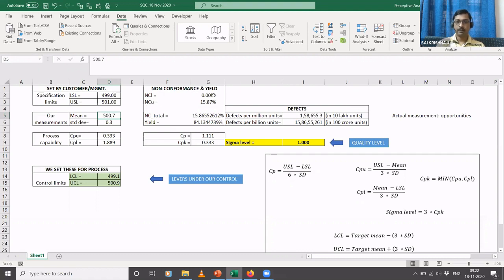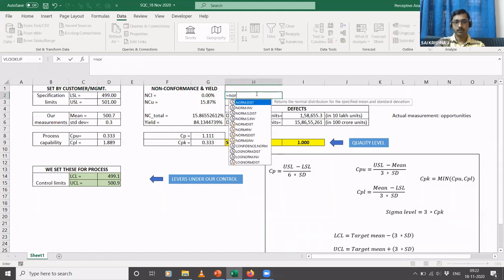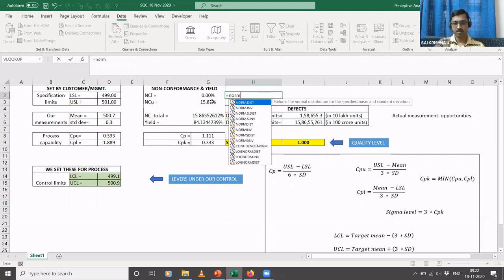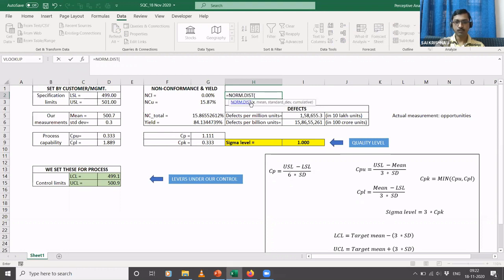NCL stands for non-conformance lower, NCU stands for non-conformance upper. So how do we calculate this? If you see this cell, we have this formula in Excel called norm dist. Norm dist stands for normal distribution, and this is how that formula looks. I just type norm dist here. I think the latest version has norm.dist. It says it returns the normal distribution for the specified mean and standard deviation. You just use this norm.dist function.